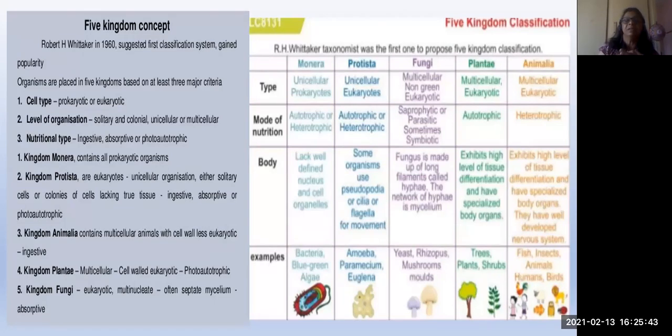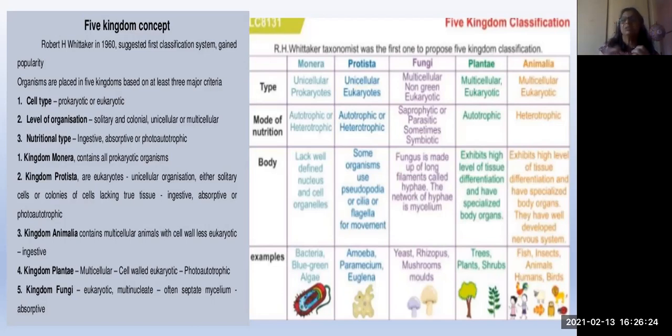And level of organization. That means solitary, that means single, or colonial, or colony like that. They are unicellular, some are multicellular. So all unicellular are in one group, all multicellular are in another group. And next, nutrition type. So he differentiated according to nutrition type also. Already you know nutrition types, autotrophic and heterotrophic. Again in heterotrophic you have seen the saprophytic nutrition, isn't it? Holozoic. These are the categories in which we can see the types of nutrition. According to that nutrition also, he has differentiated into these five kingdoms.